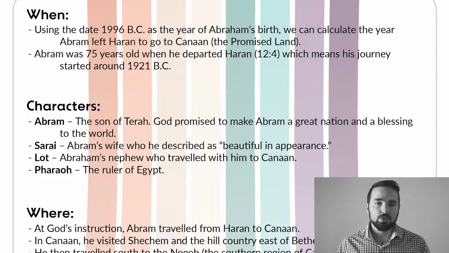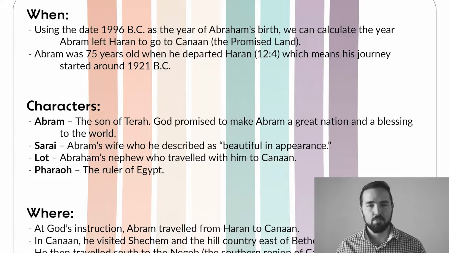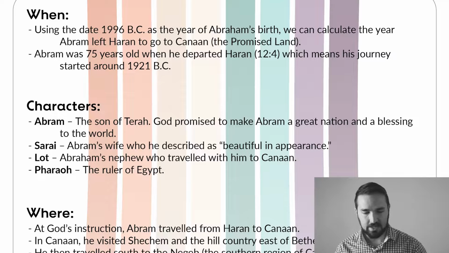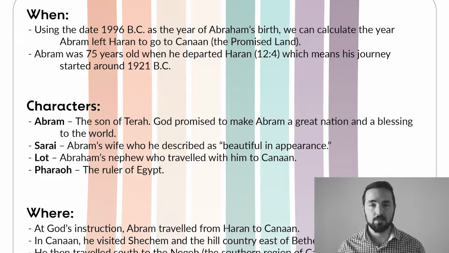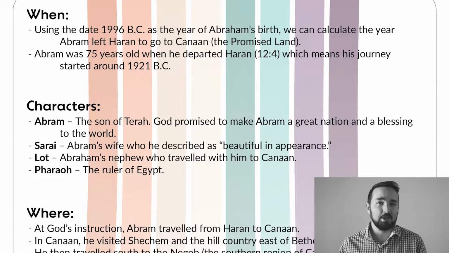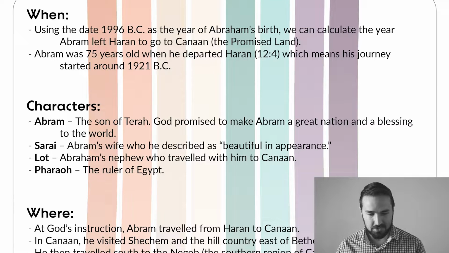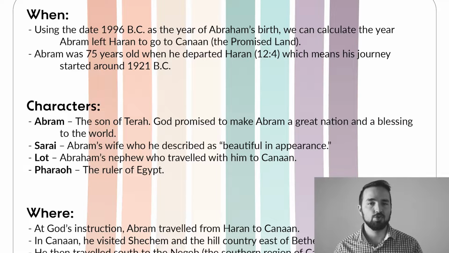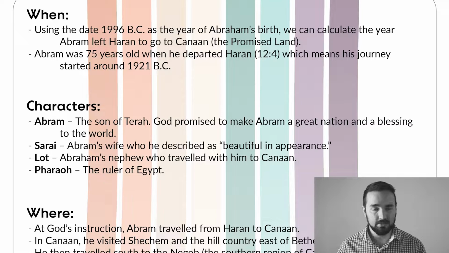As far as our main characters, we've got a couple. Abram, he was the son of Terah. God promised to make Abram a great nation and to bless all of the nations of the earth through him and through his descendants. Abram was married to a woman named Sarai, and she's described by her husband as being very beautiful in appearance. Then we have Lot. Lot was Abram's nephew who traveled with him to Canaan. And then Pharaoh, which you probably know, that's the title of the ruler of the nation of Egypt.